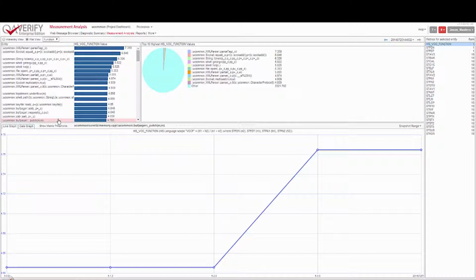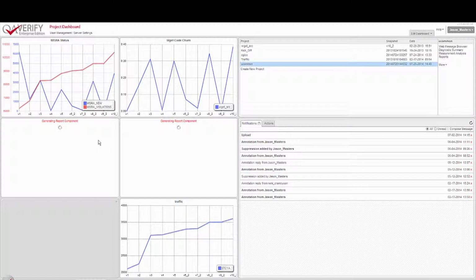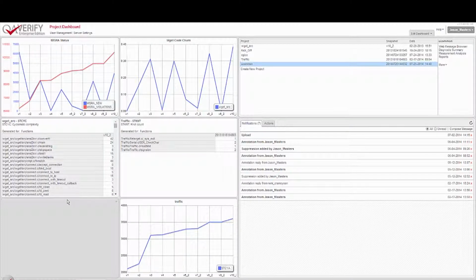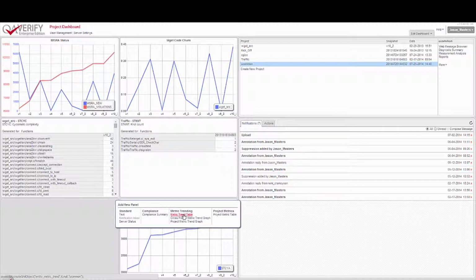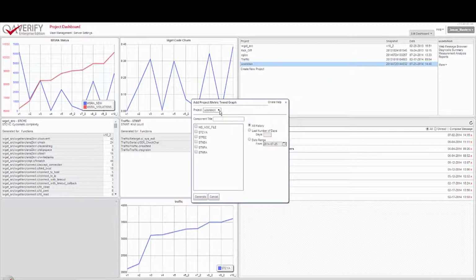Now we might consider these metrics to be important, so we can add them to our project dashboard, so that when we log into QA Verify we can instantly see the latest metrics. So I can add them here. I'm going to add a project metric trend graph, and it's for the UCommon project, and we'll just pop in a title to describe what the graph will show.